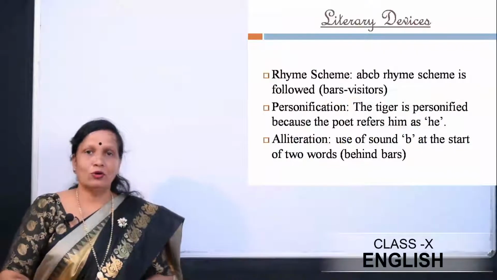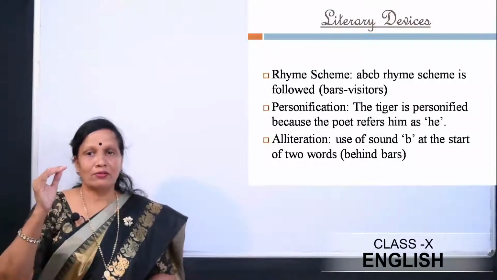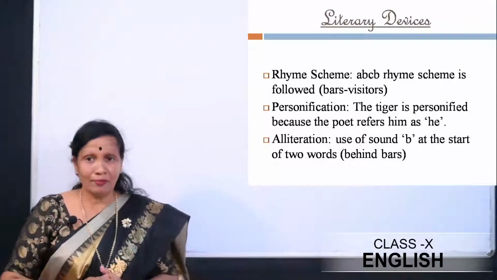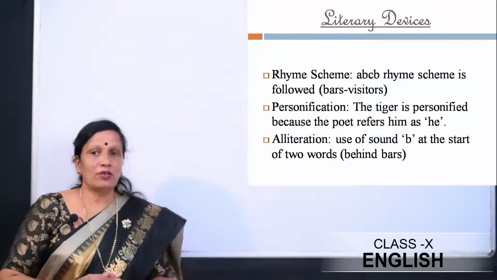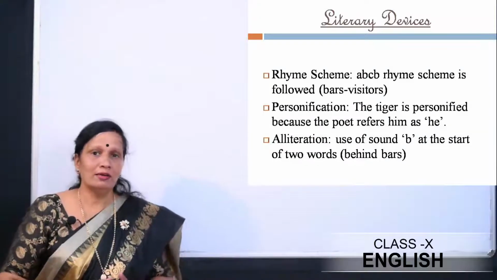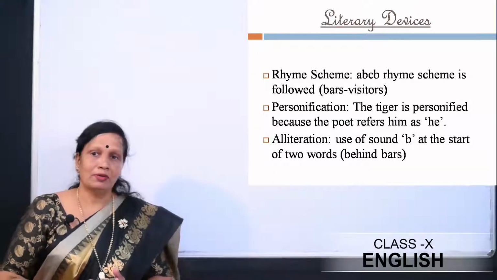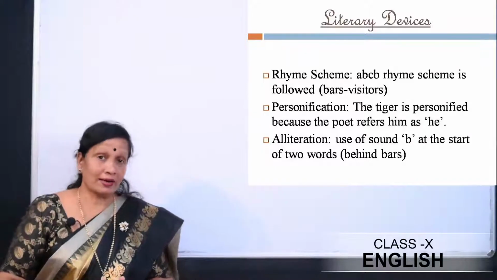Now let's go to the poetic device. The rhyme scheme is again A, B, C, B, bars and visitors. Personification, again the tiger has been personified by the poet because he refers to the tiger as he.